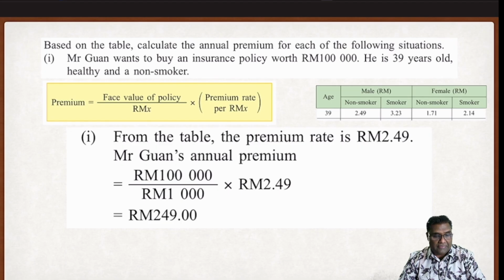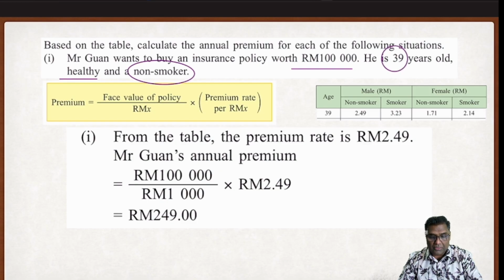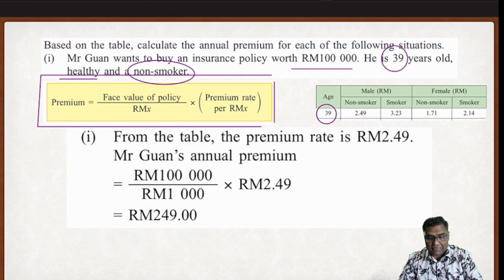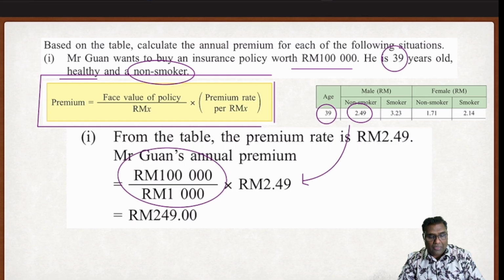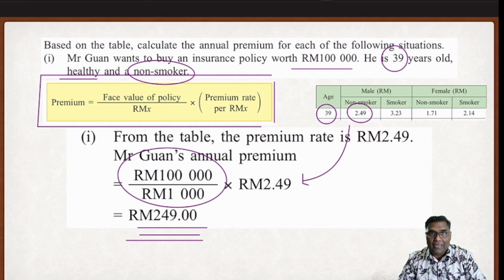Example. Based on the table, calculate the annual premium for each of the following situations. Number 1. Mr. Guan wants to buy an insurance policy worth 100,000. He's 39 years old, healthy and a non-smoker. So, formula untuk cari premium over here. He's 39 years old, right? He's a non-smoker, betul tak? So I'll take 100,000 divided by 1,000 times 2.49. I will get his annual premium. This is how we calculate annual premium.